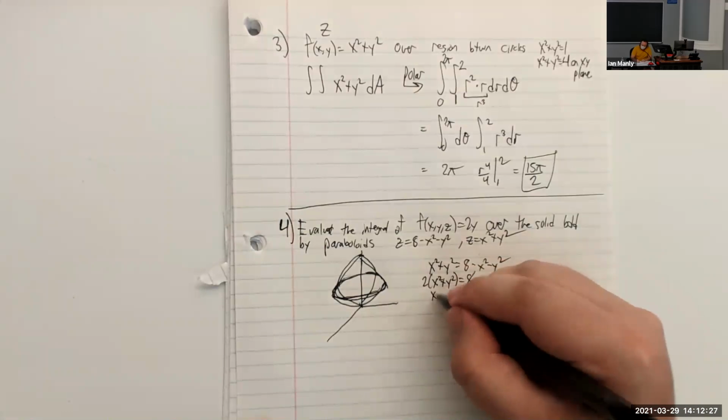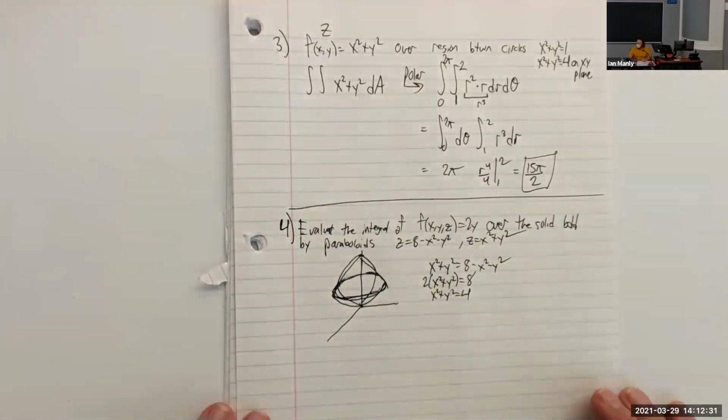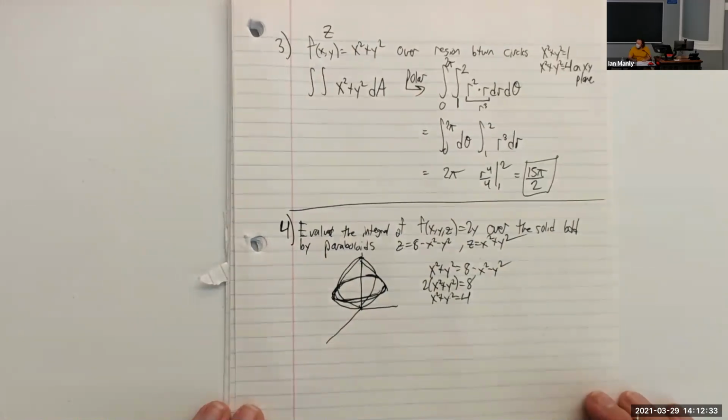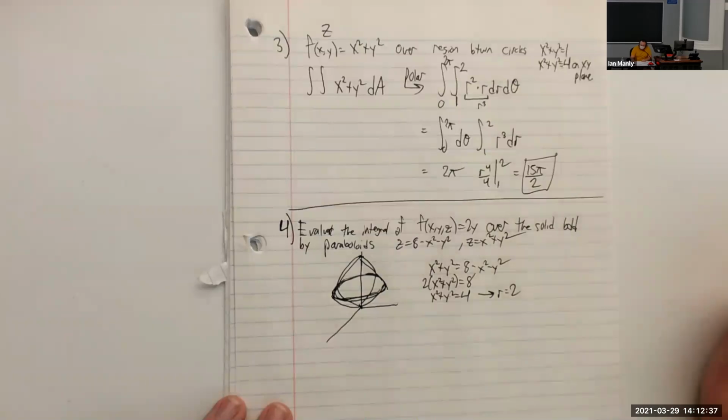I'm going to divide by 2. And then we see that x squared plus y squared equals 4 right here. So this is going to correspond to r equals 2 in cylindrical coordinates.